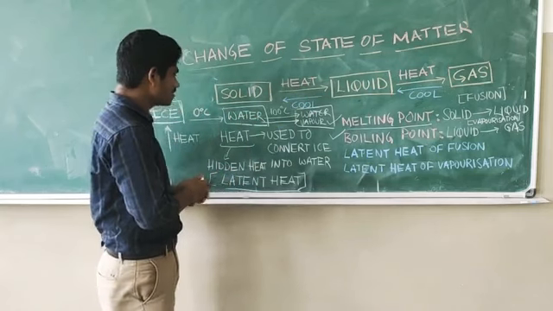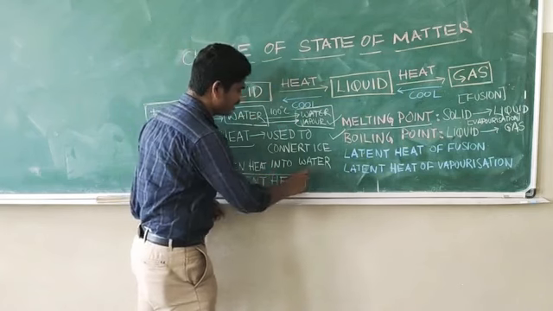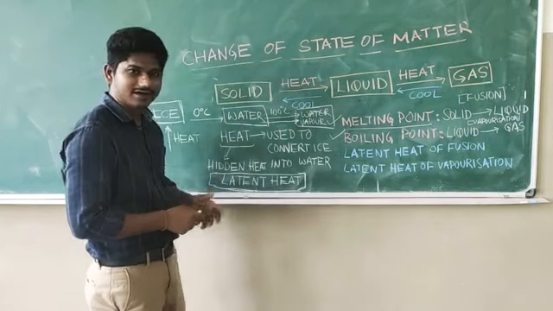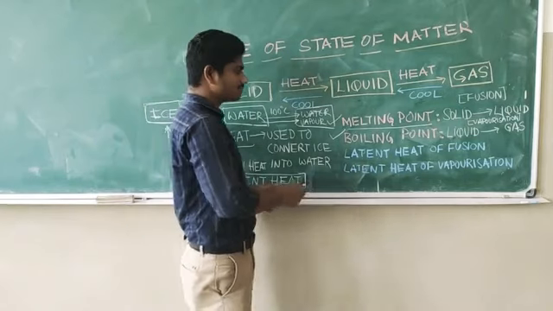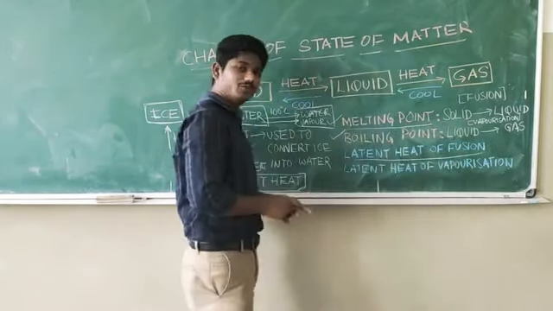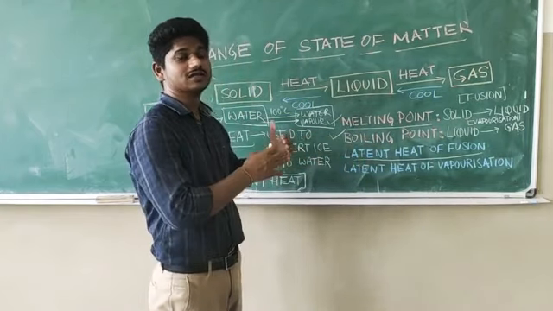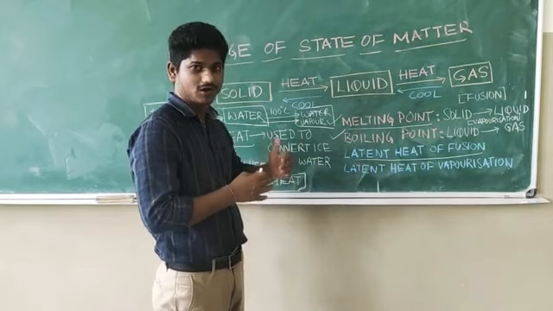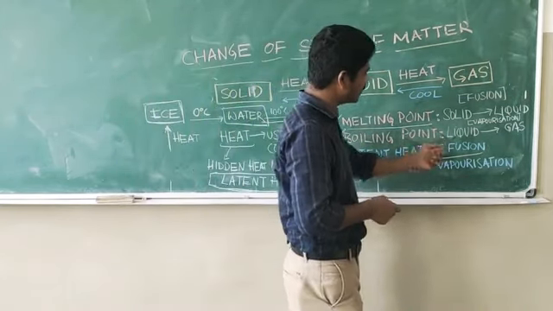So that means this heat is called what? Latent heat. This heat that is hidden into the contents of the beaker is known as latent heat. Now there is something called as latent heat of fusion. I hope you understood what is latent heat. Latent heat is the heat which is used to convert the state of matter from solid to liquid or liquid to gas. Then there is something called as latent heat of fusion.